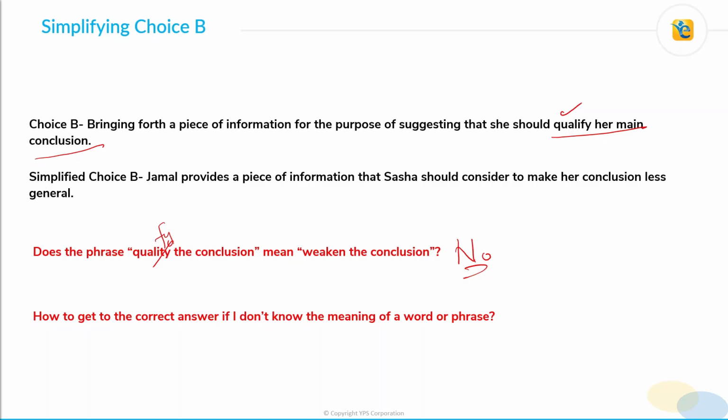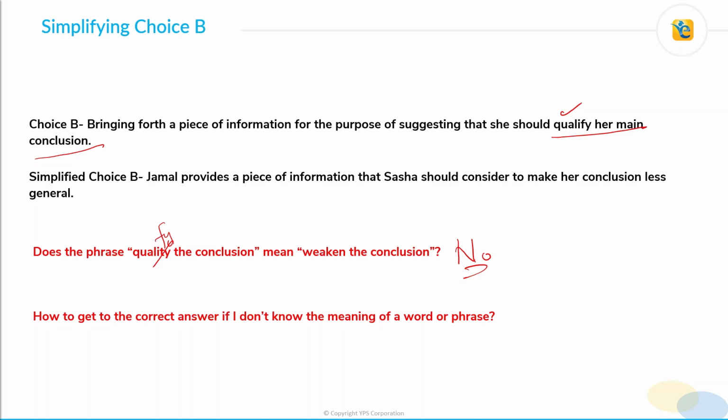And let me first analyze the remaining choices, reject them on solid grounds. If I can reject all the other answer choices on solid grounds, then yes, choice B is going to be my correct answer. So even though you are not sure of the meaning, you try to infer the meaning and then you try to reject other answer choices. So that is where rejecting all incorrect answer choices for correct reasons becomes very important, right? So let's see how we can do that.